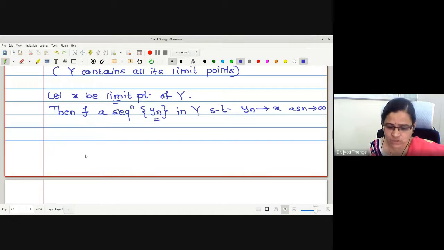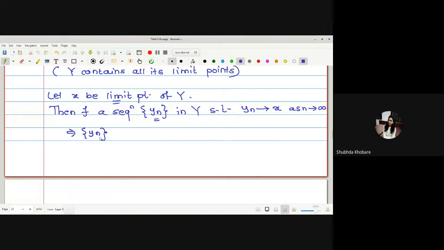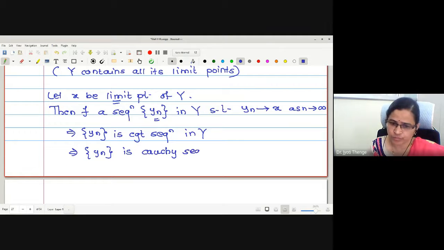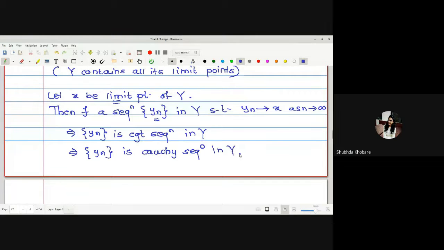Now, if yn is convergent, may I say yn is Cauchy as well? Yes, ma'am. This first I will write. This implies yn is a convergent sequence in Y, but we know every convergent sequence is Cauchy. Therefore, can I write this yn is a Cauchy sequence in Y?